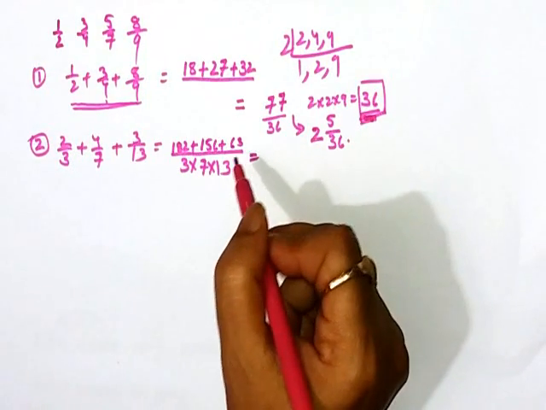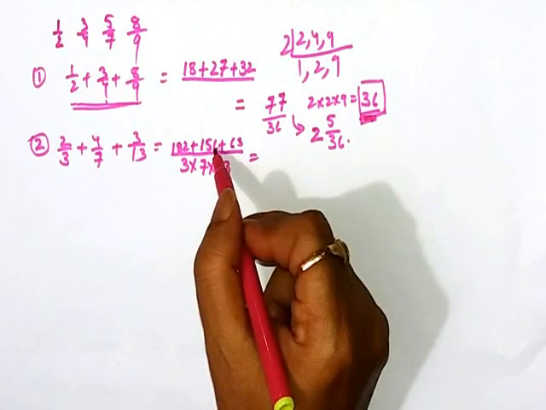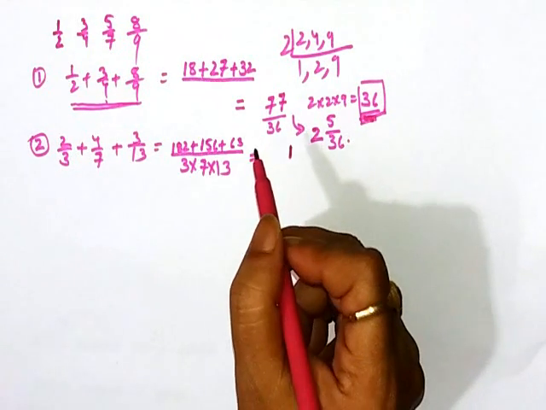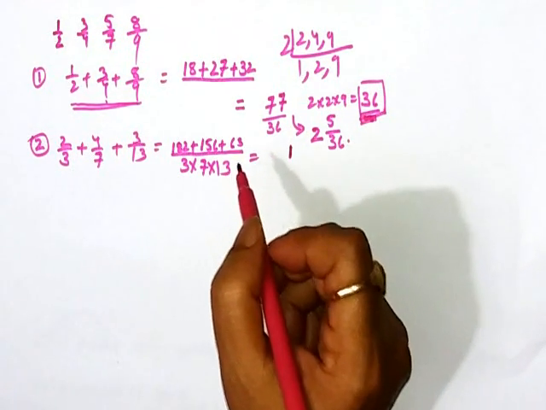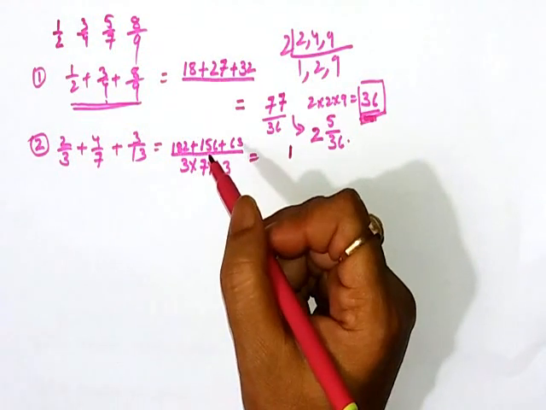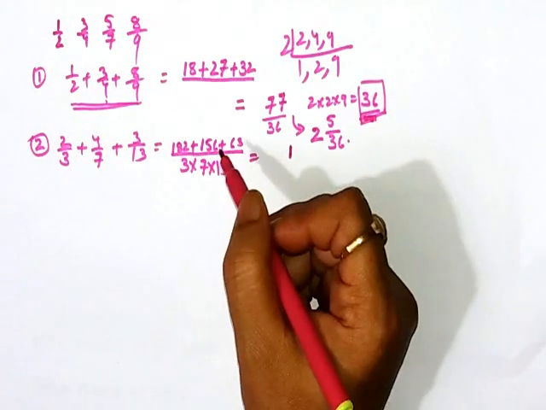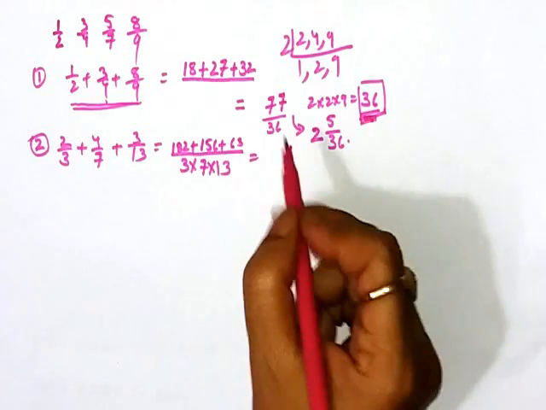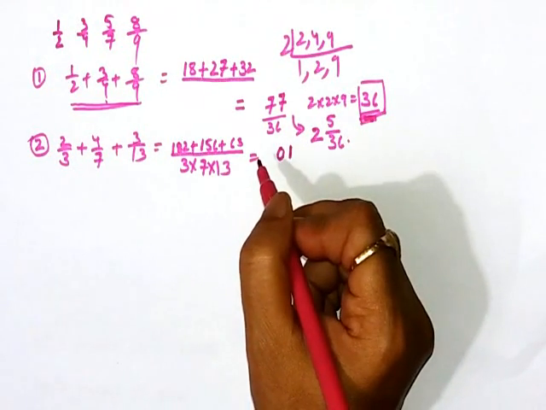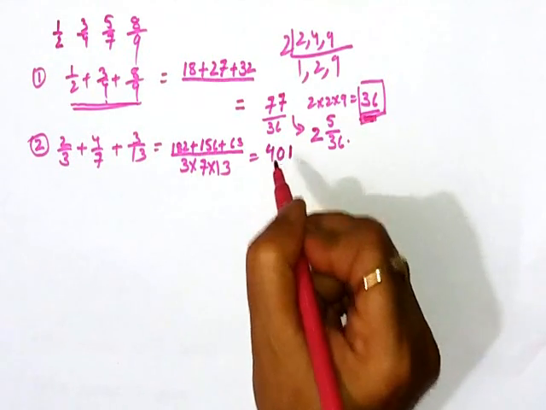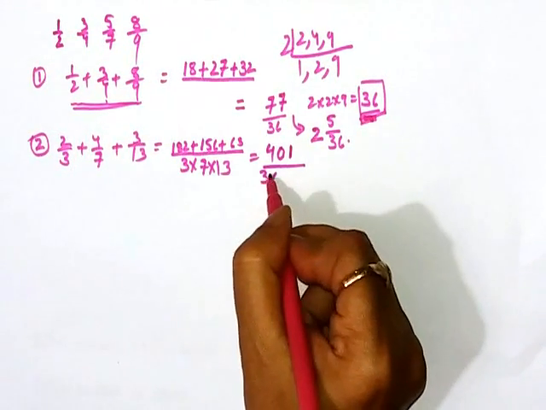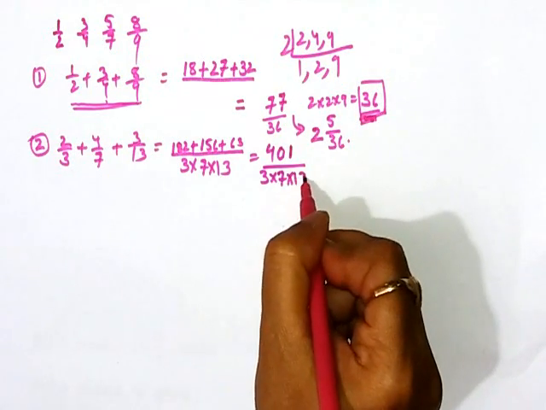Now when we do the summation: 6 plus 3 is 9, 9 plus 2 is 11, write 1 and carry 1. Then 6 plus 6 is 12, 6 plus 5 is 11, 11 plus 1 is 12, 12 plus 8 is 20, write 0 and carry 2. 2 plus 2 is 4. It will be 401 divided by 3 into 7 into 13.